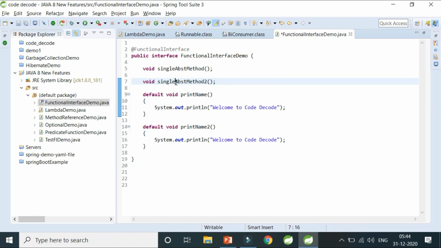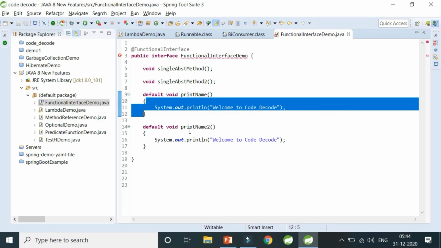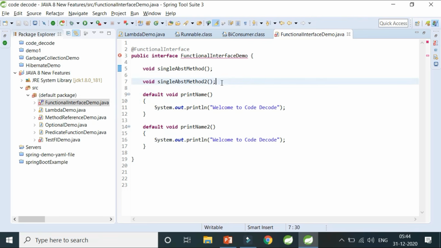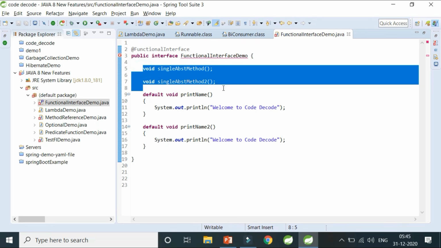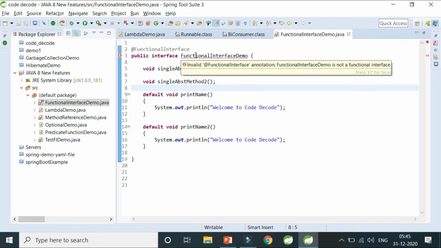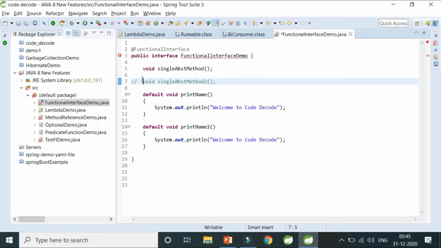Now I'll tell you what happens if I have two abstract methods. See, these methods have bodies. Now I've created two methods with no body, so basically these are abstract methods. At the same moment, my compiler says that it is a functional interface, but it has two abstract methods. My compiler throws a compile time error saying invalid @FunctionalInterface annotation, FunctionalInterfaceDemo is not a functional interface. So this is a compile time error. Now if I comment one out, my compiler will be happy. The compile time error is gone.